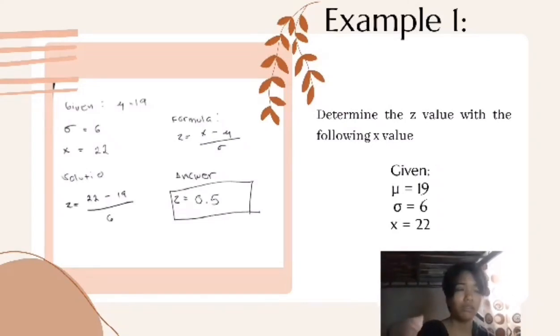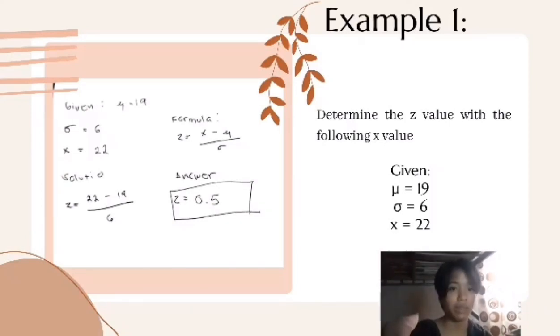Now, as you can see, 0.5 isn't equal to 0. It is positive, so that means that the z-score is above the mean.